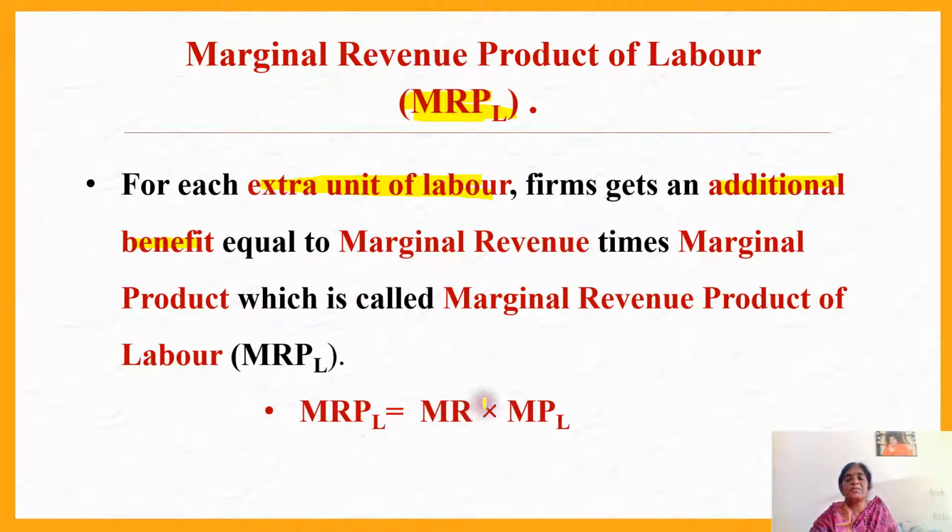Times means multiplication. Multiplying marginal revenue by marginal product of labor, you derive MRPL. You can easily remember MRPL because this term itself consists of MR and MPL. That means you can write MR into MPL: by using an extra unit of labor, the additional benefit earned is equal to marginal revenue times MPL.